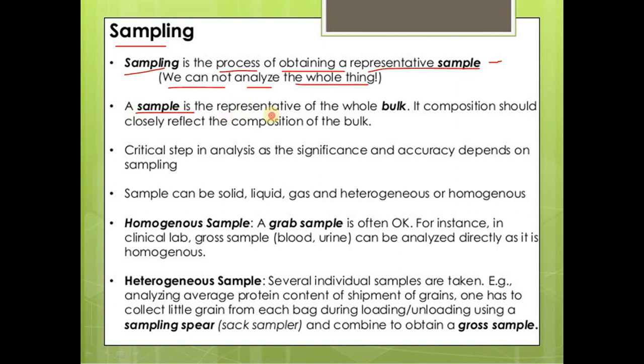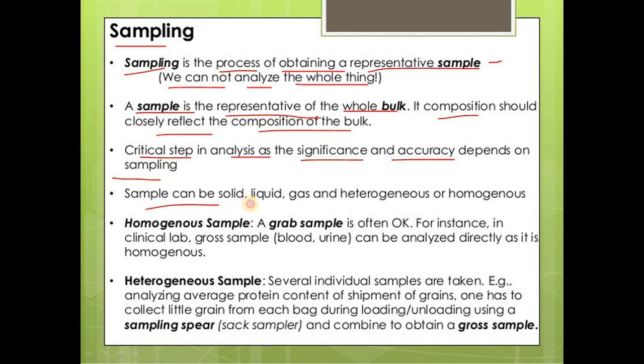A sample is the representative of the whole bulk material. Its composition should closely reflect the composition of the bulk. It is a critical step in analysis, as the significance and accuracy depend on sampling. When we take a small portion from the bulk material and analyze it, it represents the significance and accuracy of the analysis.